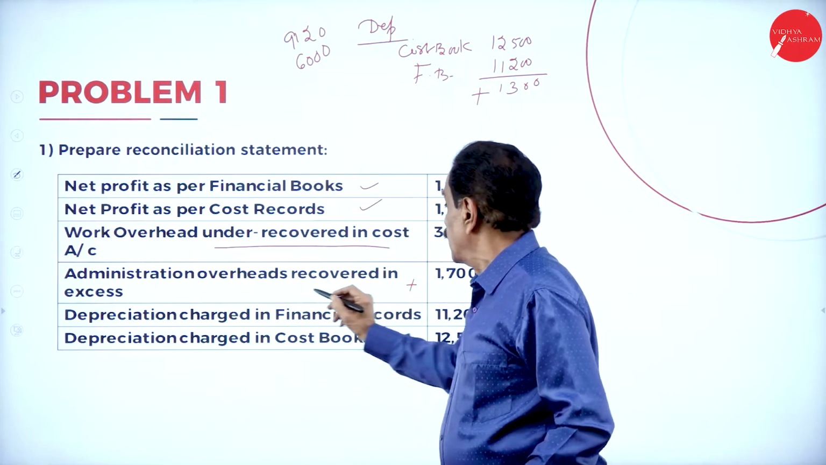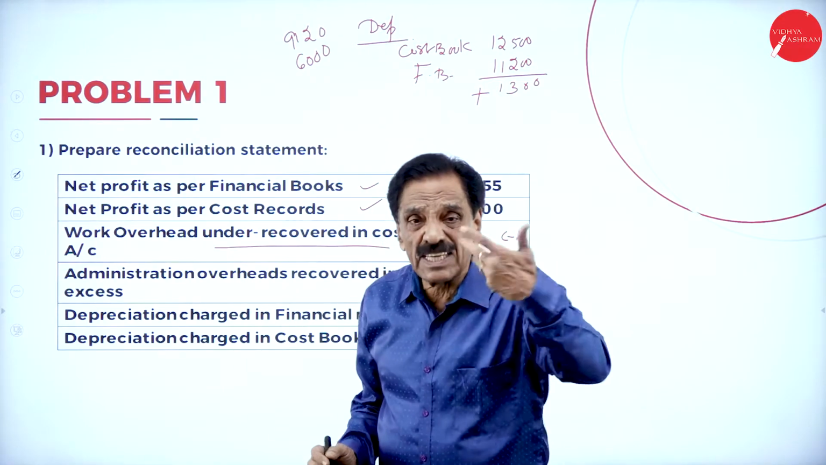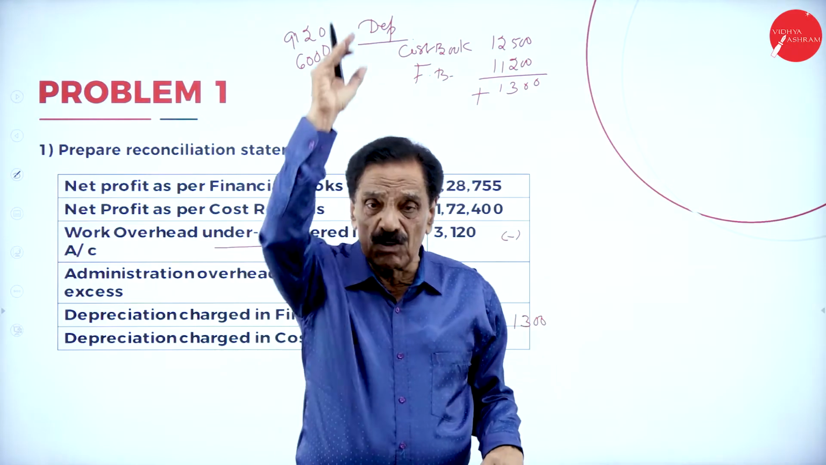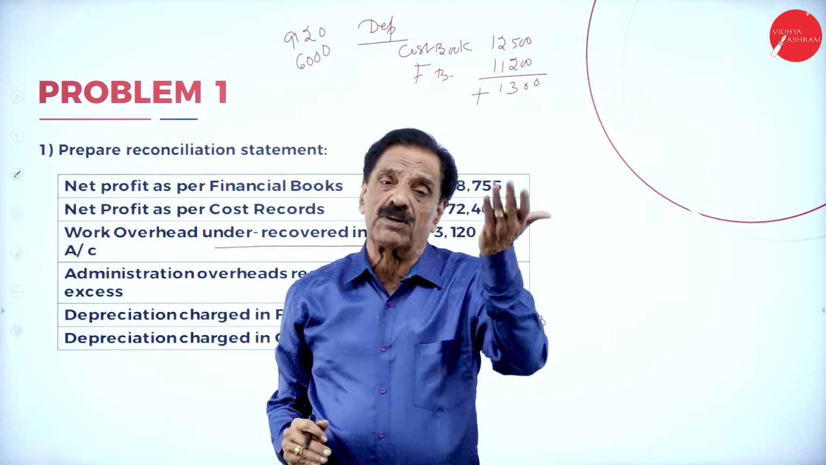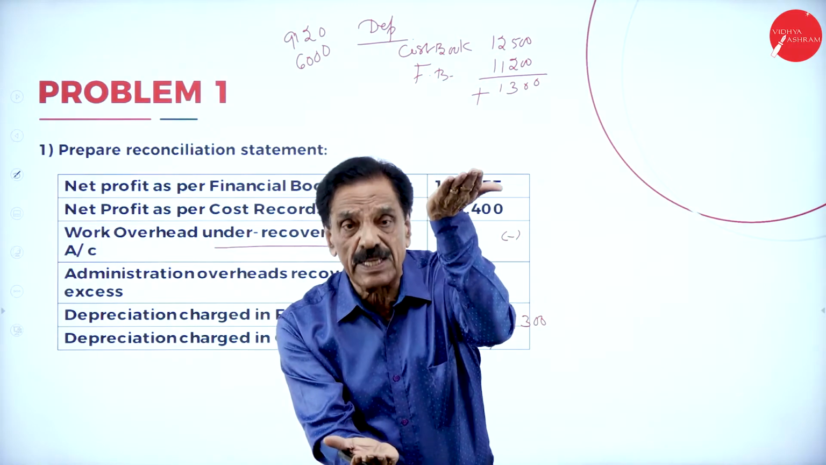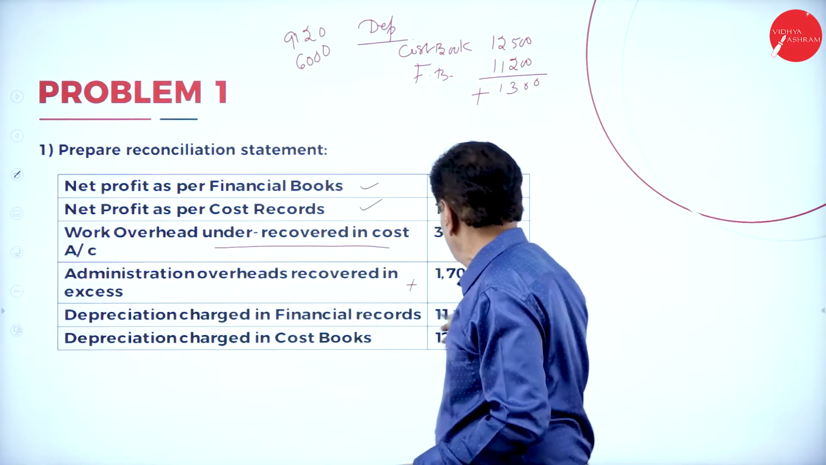Administration overhead. Over recovered, in excess. Excess you have done, more expenditure you are showing. When you say more expenditure, your costing profit will be reduced when you compare to financial profit. Financial profit is more, costing profit is less. What to do? Add back.